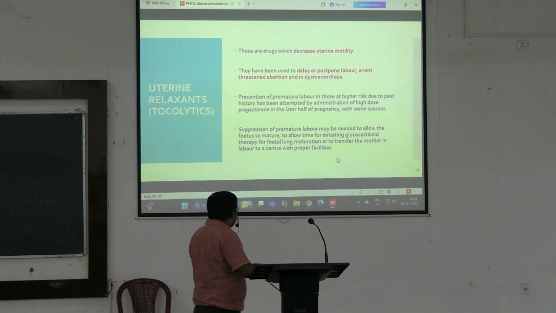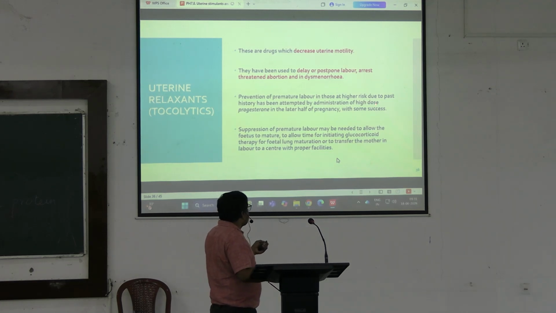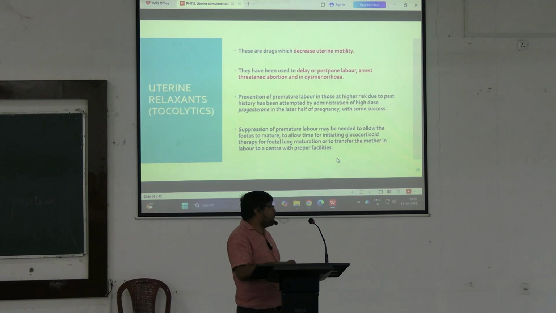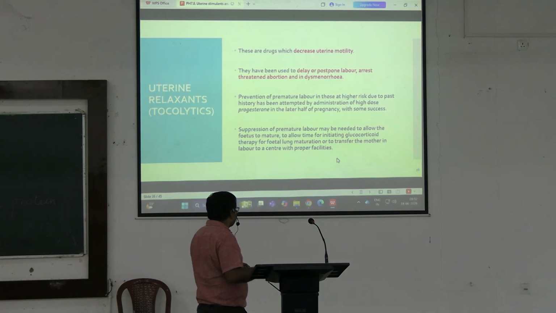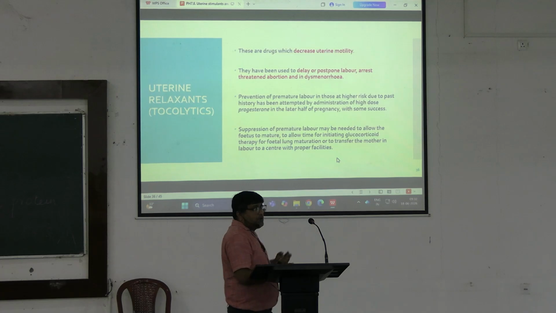Now, prevention of premature labor in those at higher risk due to past history has been attempted by administration of high dose of progesterone in the later part of pregnancy, with some success. Suppression of premature labor may be needed to allow the fetus to mature, for initiating glucocorticoid therapy for fetal lung maturation.